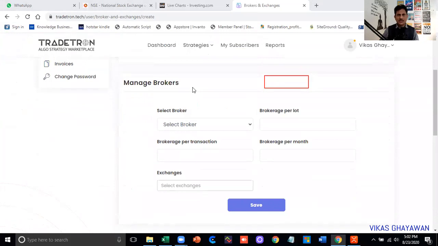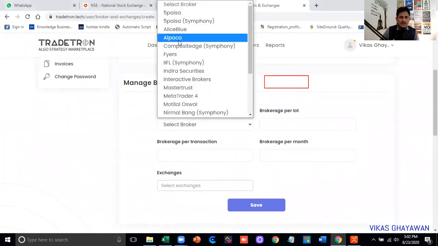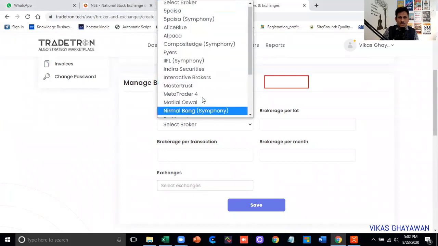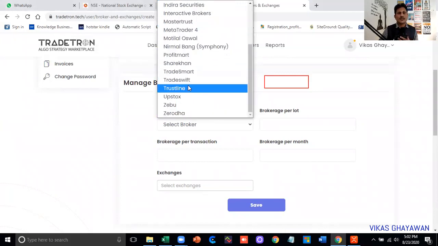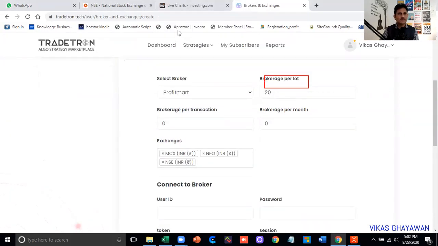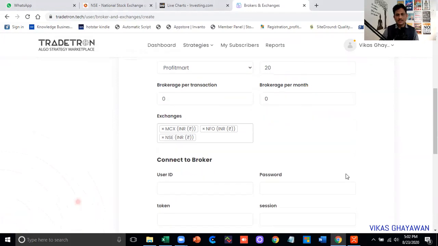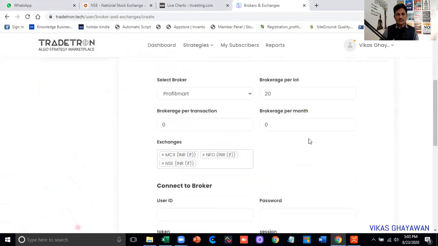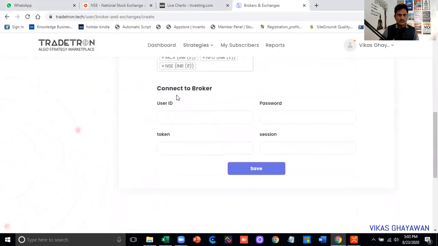There are so many brokers they have tied up with, as you can see here. I'm trading with Profitmart mostly, so I'm just clicking on Profitmart. This is my account. Whatever your brokerage is, you just have to type that, and the brokerage per transaction. If you have any other plan, you can select that. Now we have to connect.